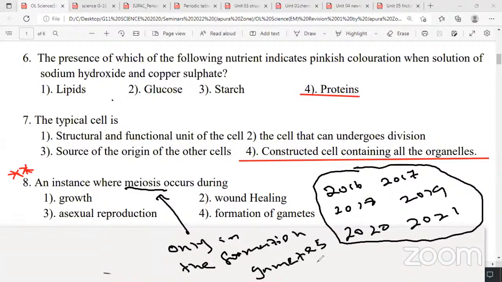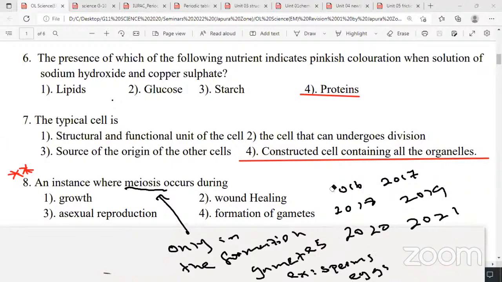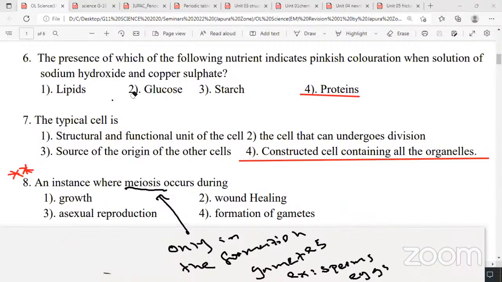Right, look at the screen. Only in the formation of gametes. Example, sperms and eggs. Or even in plants, pollens and ova, or ovules. So only in the formation of gametes.